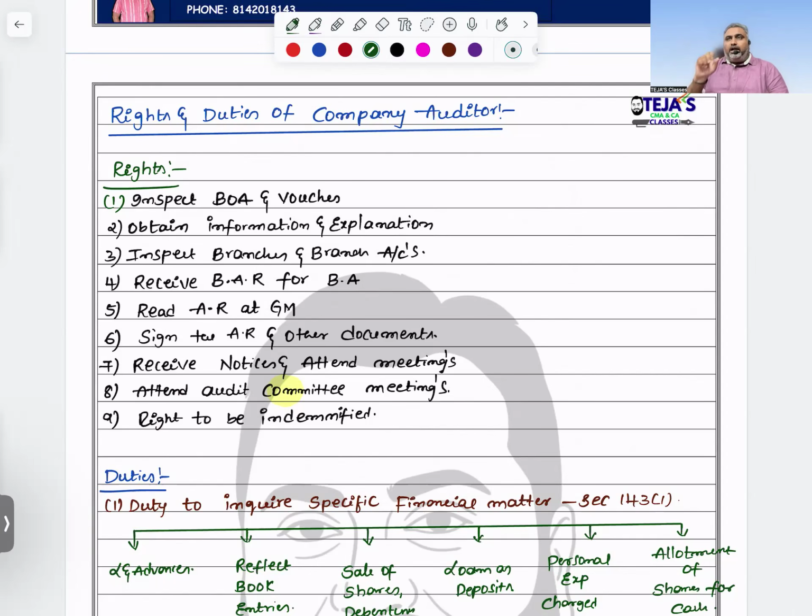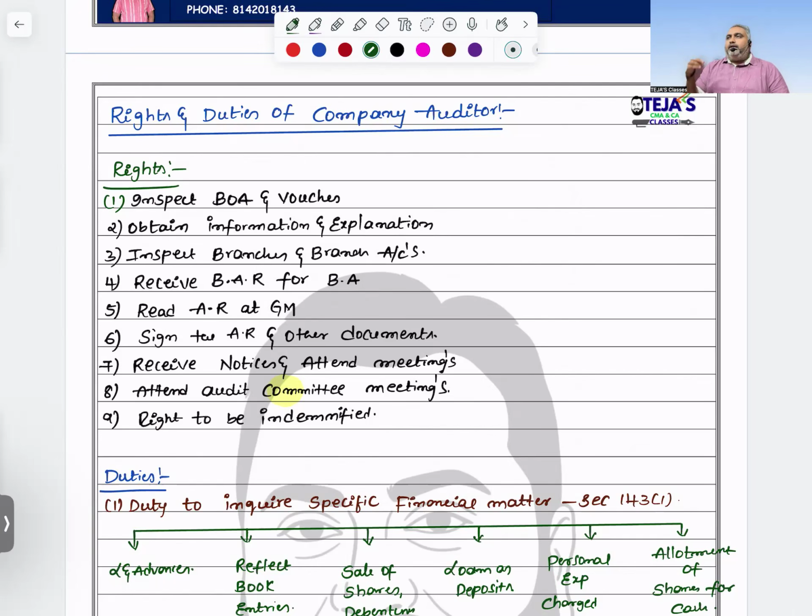Branch auditor submits his report to the company auditor. In company auditor, you will discuss from section 143 subsection 3 point of view which of the matters to be included in the audit report. There we will communicate. Branch auditor's report also should be included in the company auditor's report. That's the reason branch auditor submits the branch audit report to the company auditor itself.